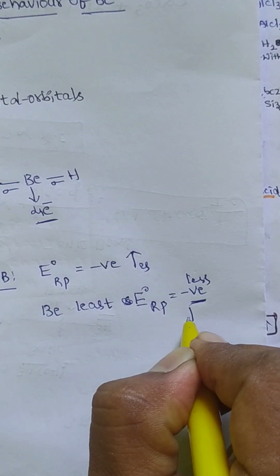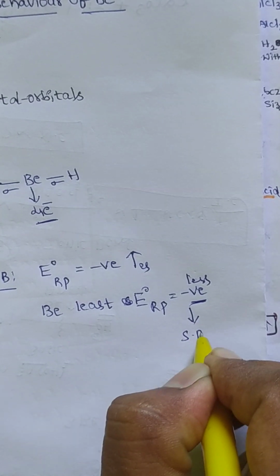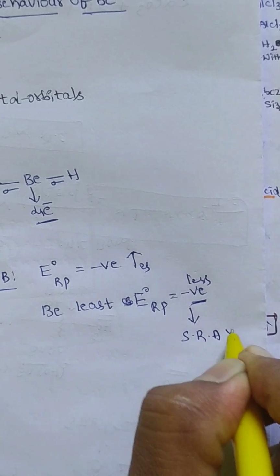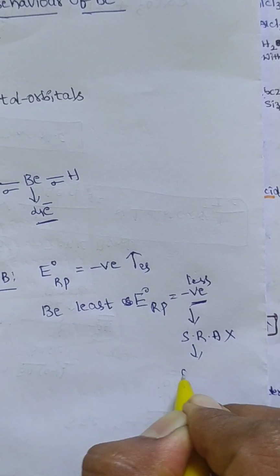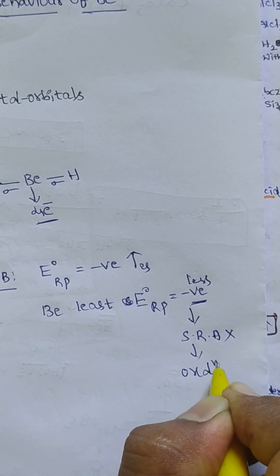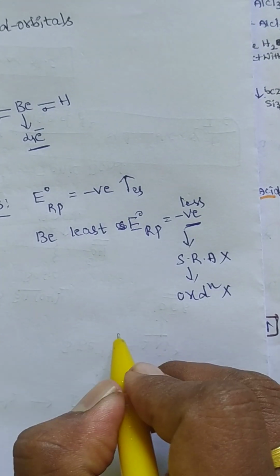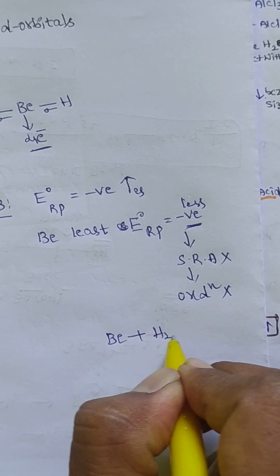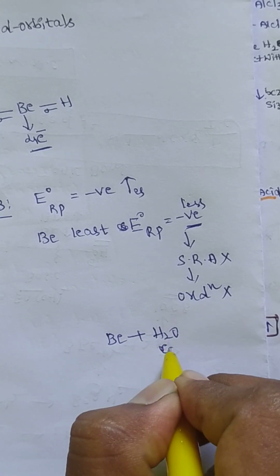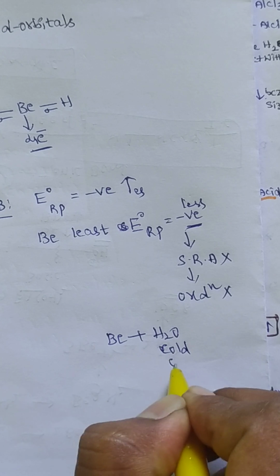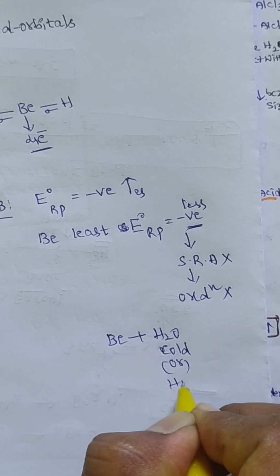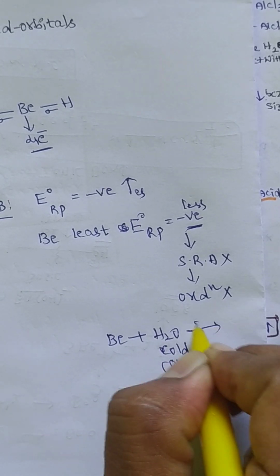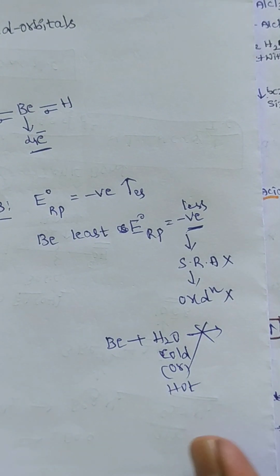Less negative means it can't act as a strong reducing agent. So therefore it can't undergo oxidation easily. So therefore beryllium cannot react with either cold water or hot water.